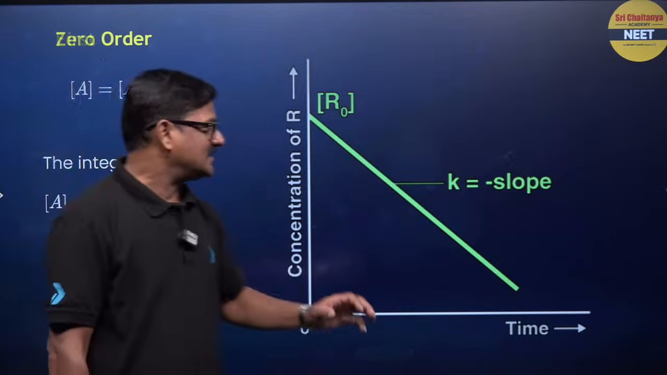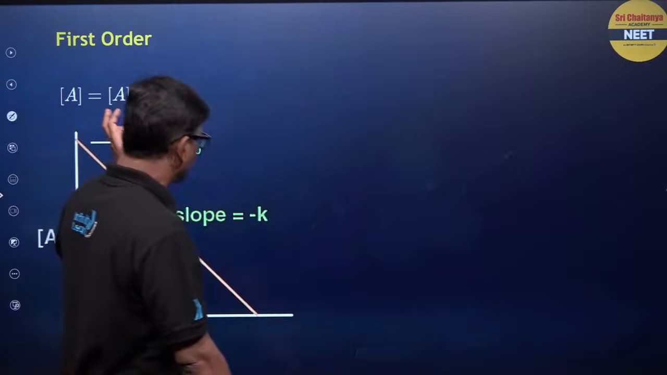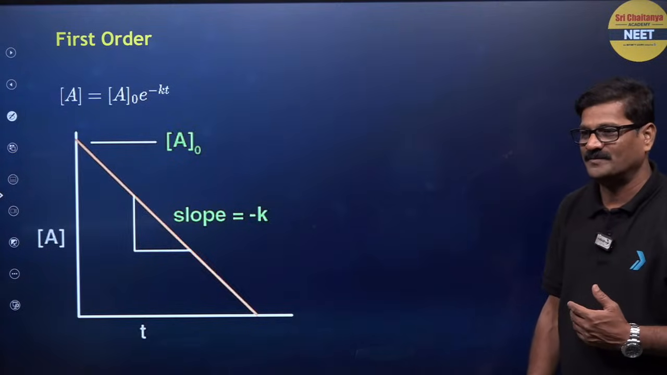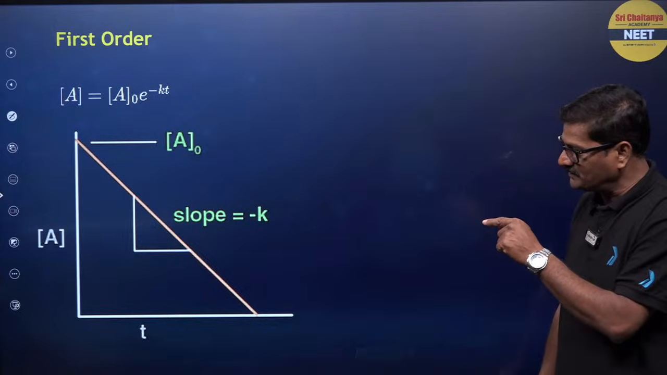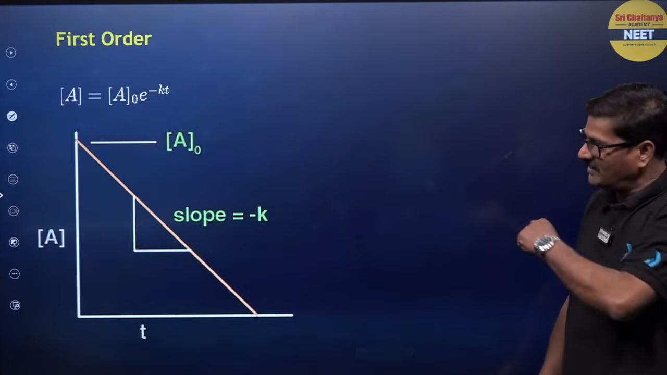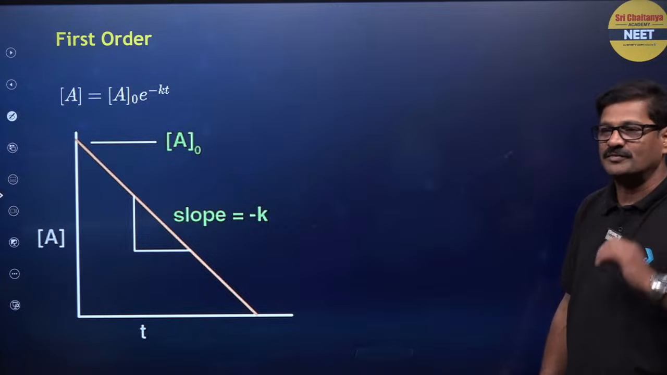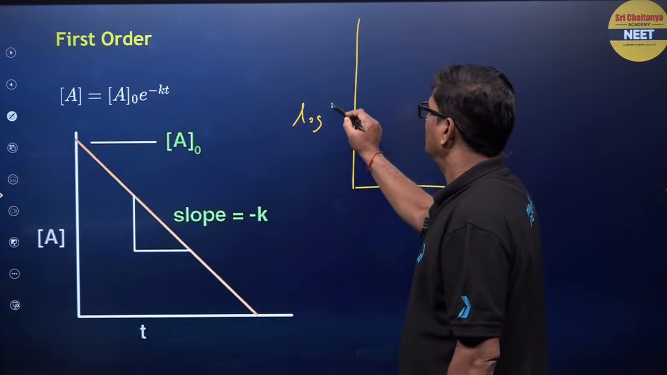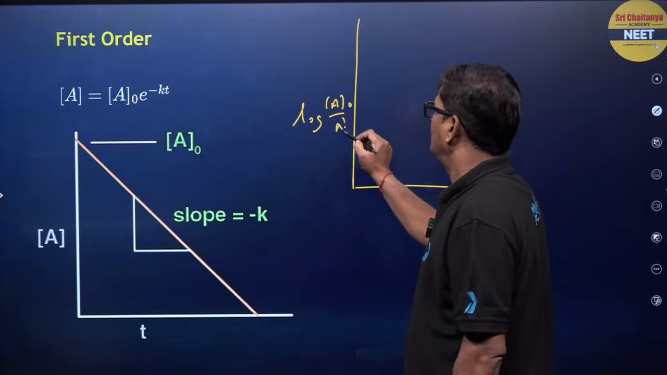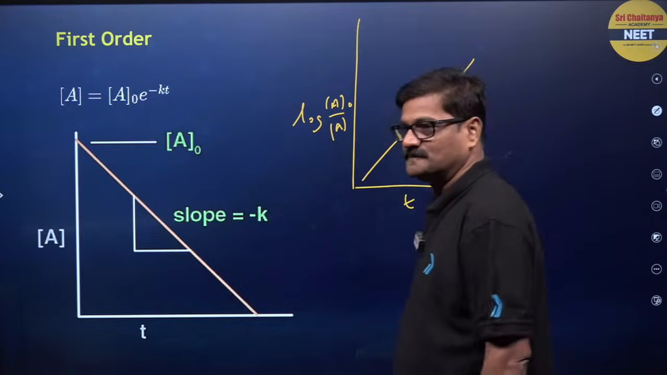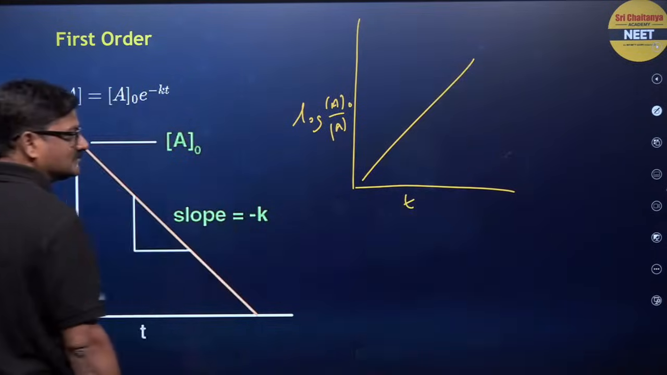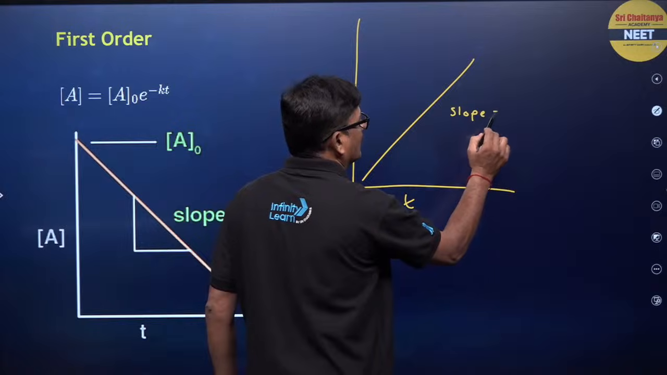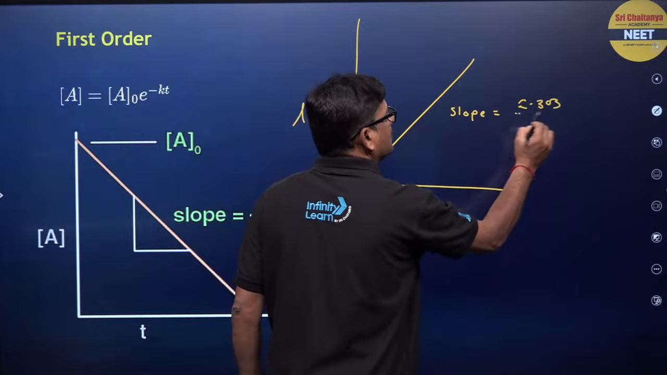Fine. And let us see the graph of the first order kinetics. It is going to be A is equal to A naught exponent minus kt, and you are going to get the concentration of A versus t. You are going to get a curve with a negative slope. If you want to talk about log A naught upon A versus t, it is going to be a straight line. Slope is going to be k by 2.303.